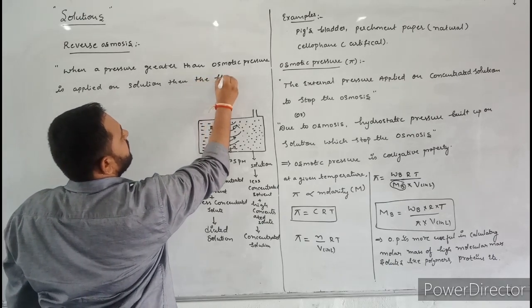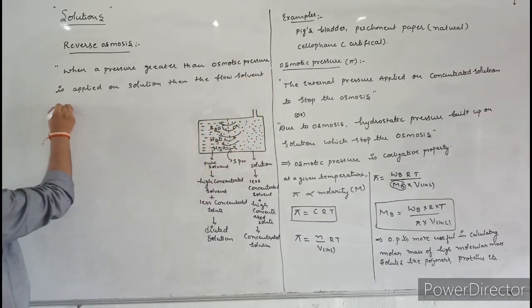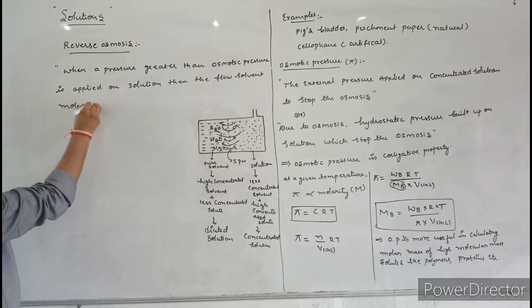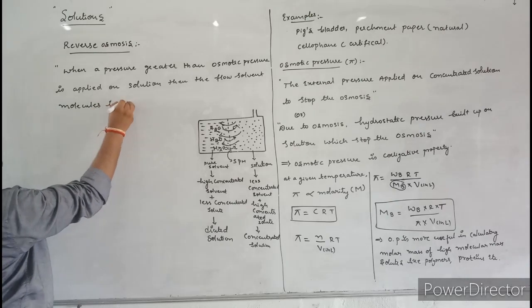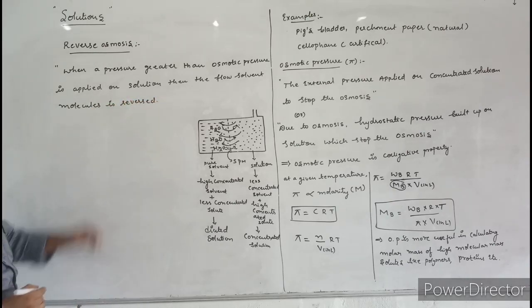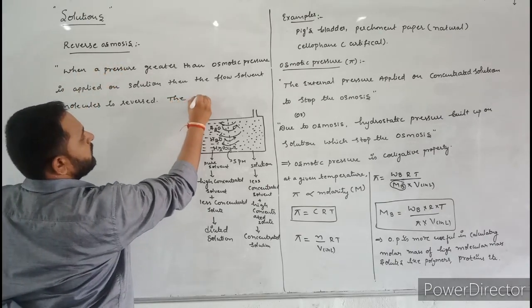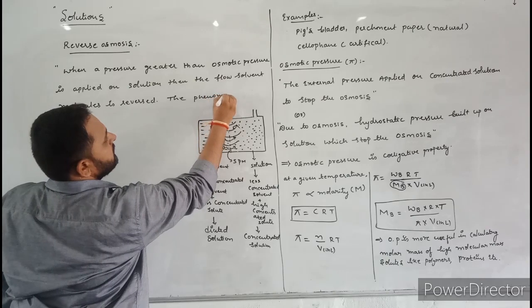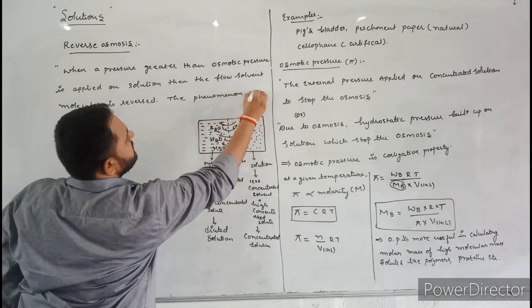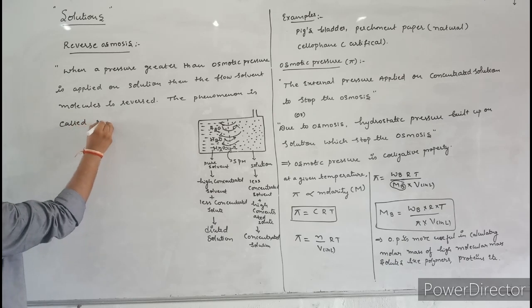The flow of solvent molecules is reversed. This phenomenon is called reverse osmosis.